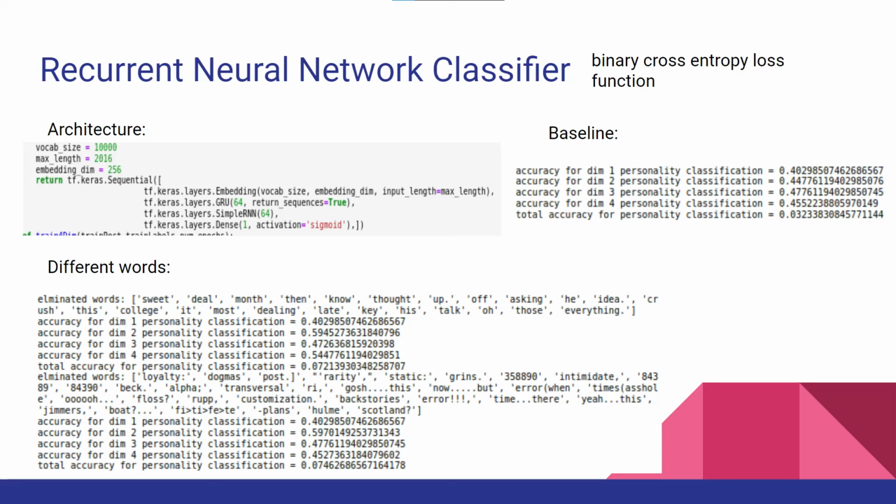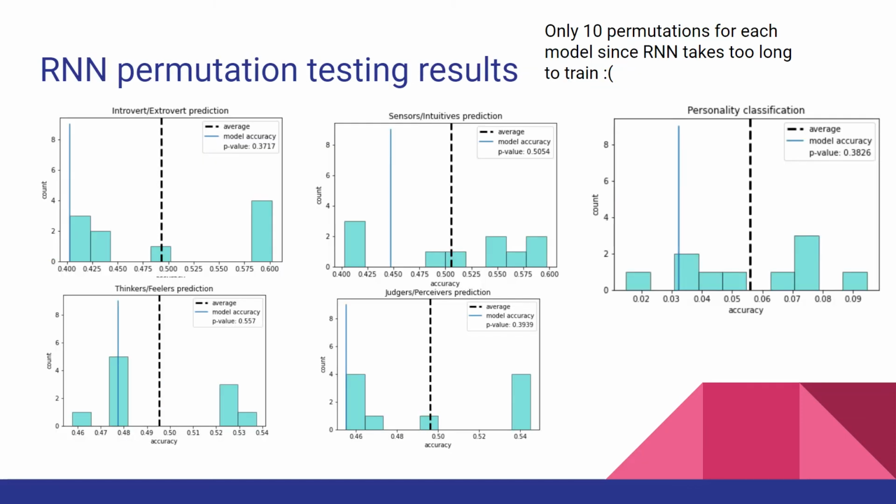Since the recurrent neural network performed worse than the dense neural network, it could be the case that the order of the words and the grammar is not a strong feature when predicting a personality from our dataset. All the results from the permutation test indicate that the null hypothesis must be accepted. In other words, the recurrent neural network is not able to find the relationship between the post and personalities. The recurrent neural network performed worse than chance.